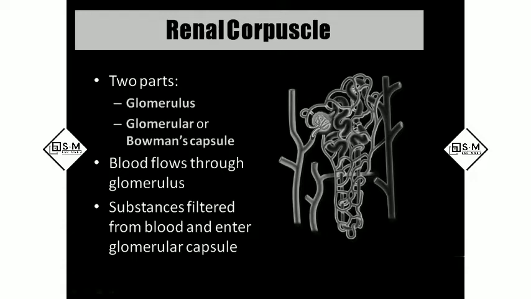In the renal tubule, we have the PCT, proximal convoluted tubule. This hairpin bend-like structure we call the loop of Henle. Coming to this part is the DCT, distal convoluted tubule. And this is the collecting ducts. So these are the parts of the nephron.